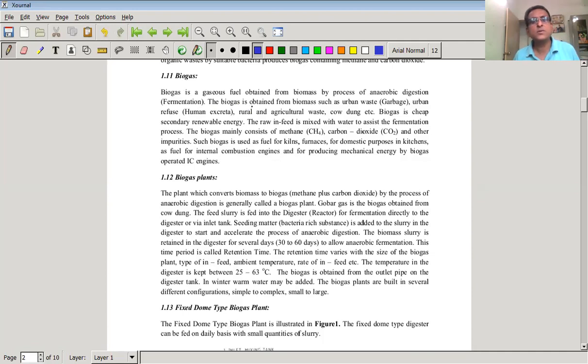Biogas is obtained from biomass such as rural or urban waste, which we normally call garbage, urban refuse, human excreta, rural and agricultural waste, cow dung, etc. Biogas is cheap secondary renewable energy. It is cheap, but it is secondary renewable energy.